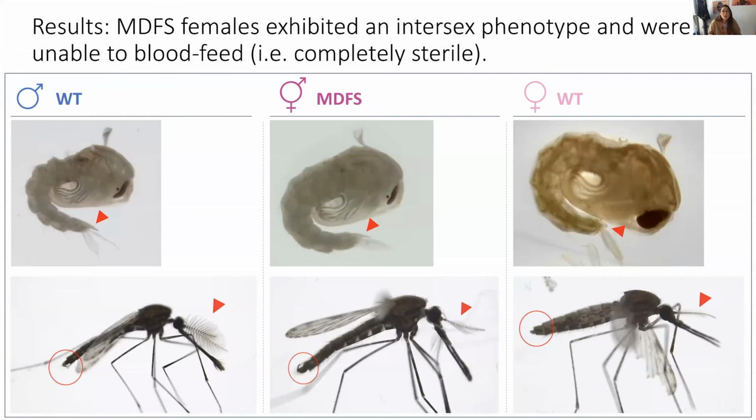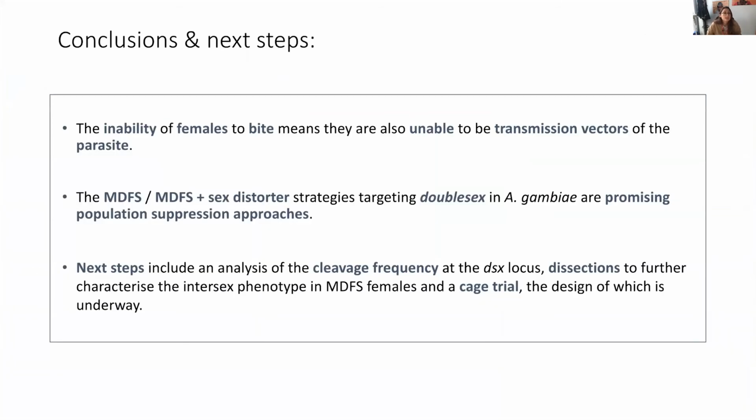So none of these females that we found, over 1,000, were able to blood feed or lay any eggs. So they were completely sterile, in contrast to the wild-type controls that we tested. So the inability of females to bite means that they're also unable to be transmission vectors of the parasite, which is actually really important.